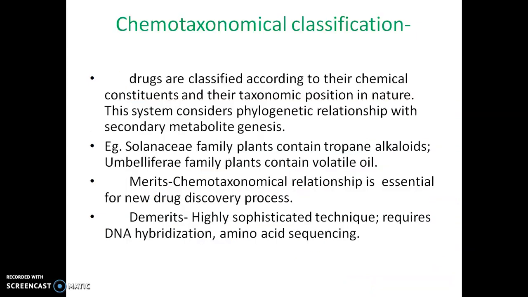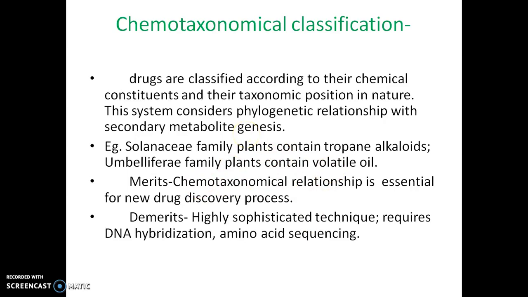The next system of classification is chemotaxonomical classification. This is a very important system of classification because in this system we consider both the taxonomical arrangement and taxonomical positions along with their chemical constituents or the secondary metabolites.